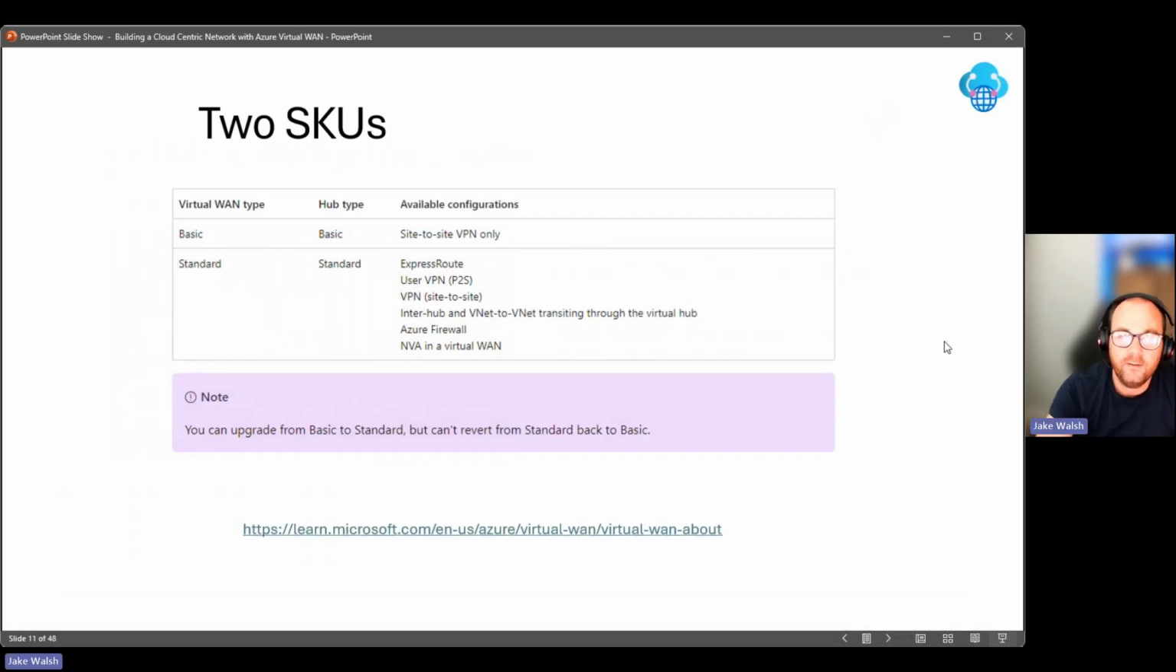There are two SKUs currently. So we have Basic. Basic only provides site-to-site VPNs. Standard provides the full complement of services for all of those use cases I've been talking about. Just a note, you can upgrade from Basic to Standard, but you can't currently go back from Standard to Basic.